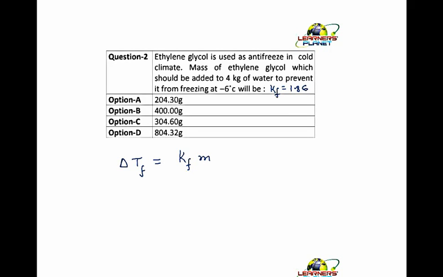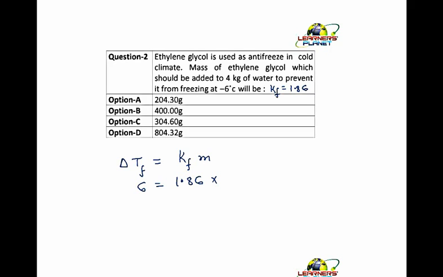So this is Kf. Now what do you need? Delta Tf would be 6 degrees centigrade. What is delta Tf? That is 0 minus T2, right? So this would be 6, and it is equal to Kf, which is 1.86, into molality. What is molality? Number of moles of solute per kg of solvent. What is number of moles?